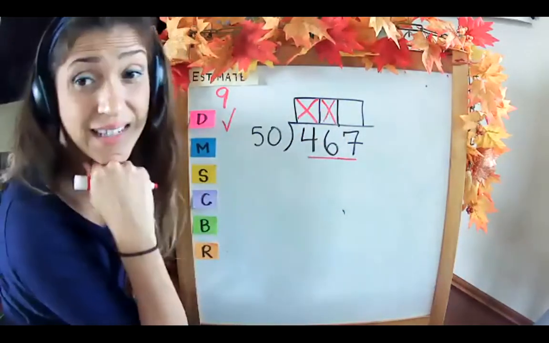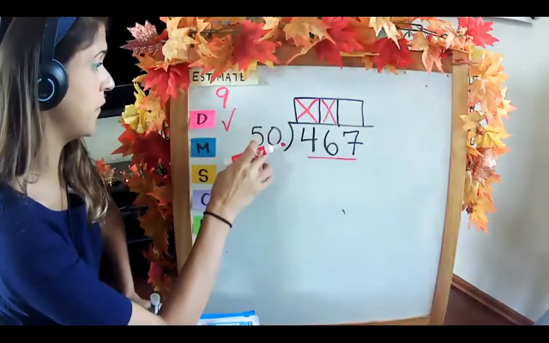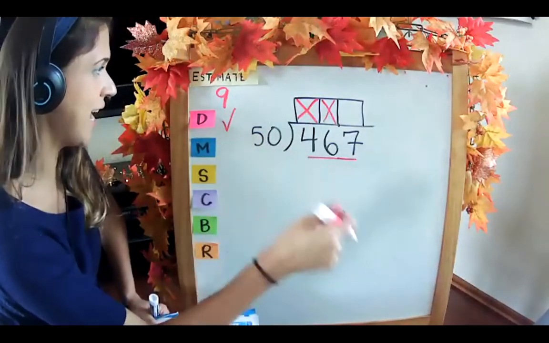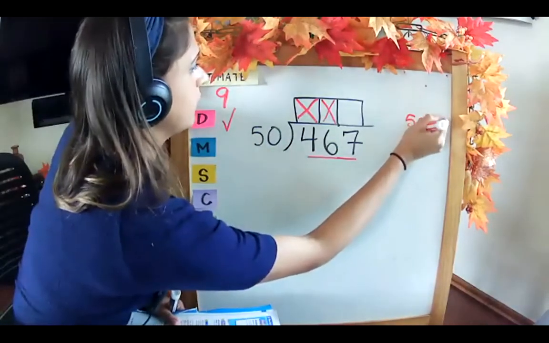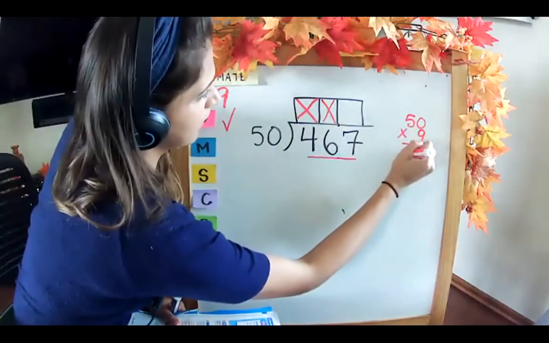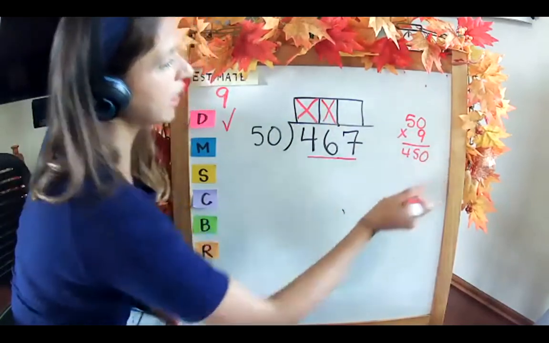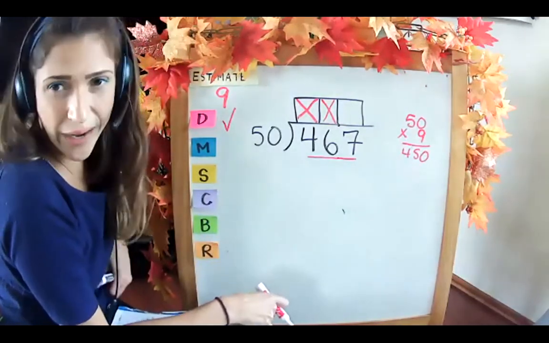We're going to have to divide the entire amount. 467 divided by 50. Well, don't just guess. Use your estimate. 50 times our estimate of 9 equals 450. Are we going to get any closer than that? What's a quick way to check?